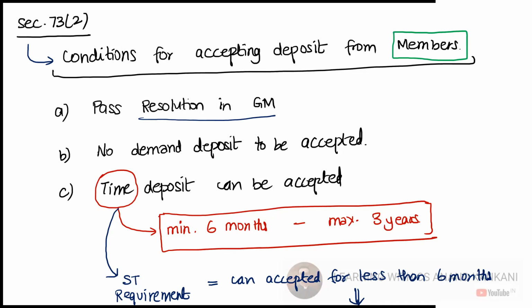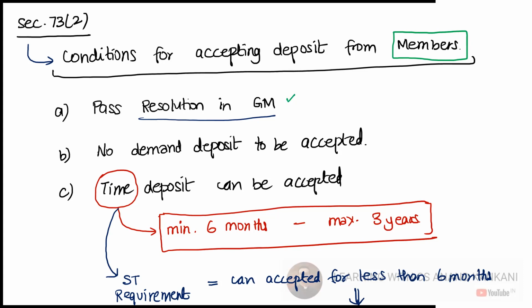And if you are holding the shares in dematerialized form and you are in the beneficiary list of the depository, then again you are a member of the company. So if you want to accept deposits from the members of the company, you can do so. But for that, first and foremost, you need to pass a resolution in the general meeting. Then no demand deposit can be accepted. Now, what do you mean by this? Deposits are of two types. Broadly, one is demand deposit, another is time deposit.